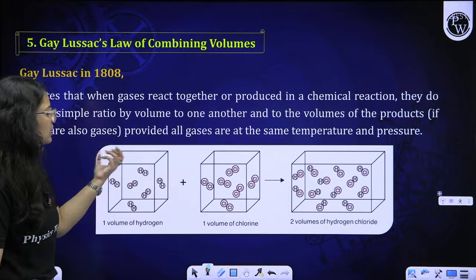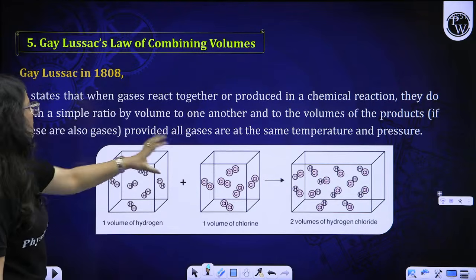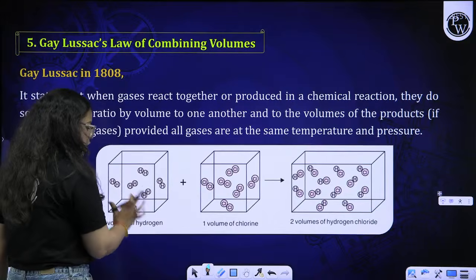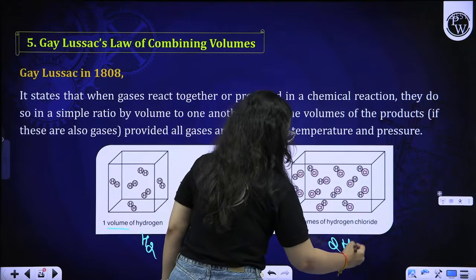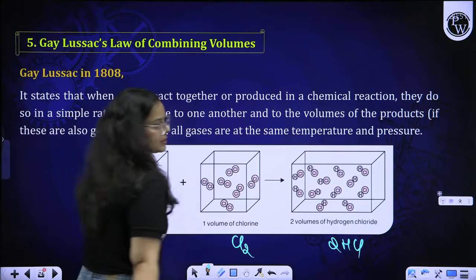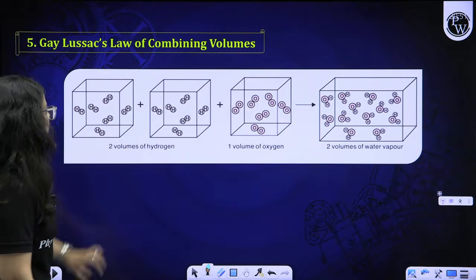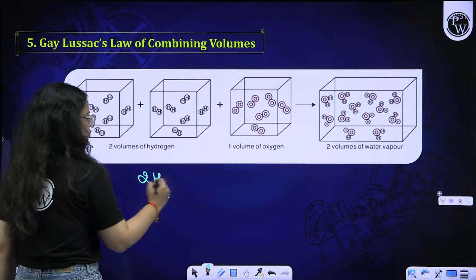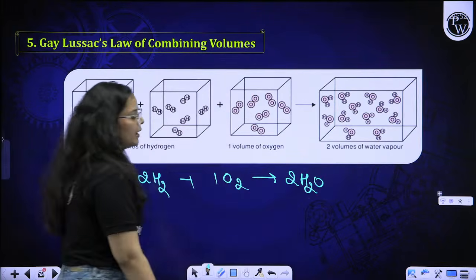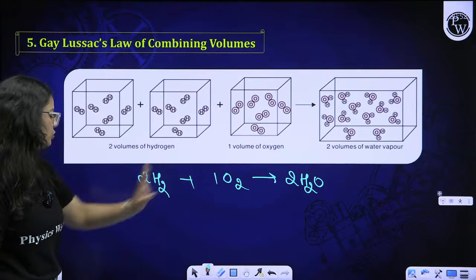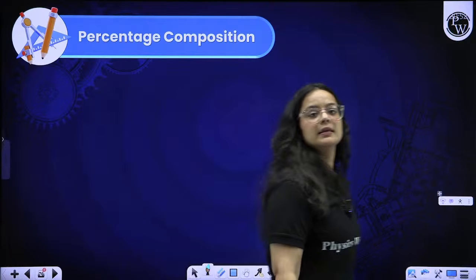Then the Gay-Lussac law of combining volumes. Gases react together in a chemical reaction and always combine in a whole number ratio, like 1 volume of hydrogen and 1 volume of chlorine combine to form 2 volumes of HCl. So 1:2 is the whole number ratio that you are getting over here. Similarly, 2 volumes of H2 and 1 volume of O2 combine to form 2 volumes of H2O water vapor. So 2, 1, 2 is also a whole number ratio. Okay, beta. That is the law.